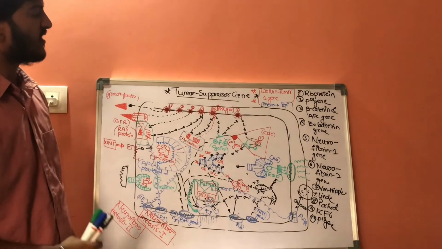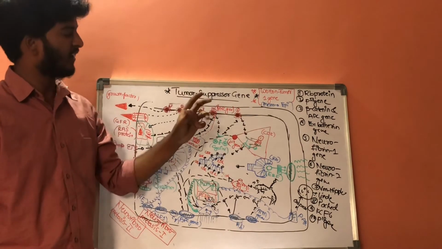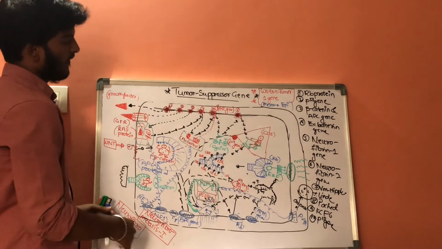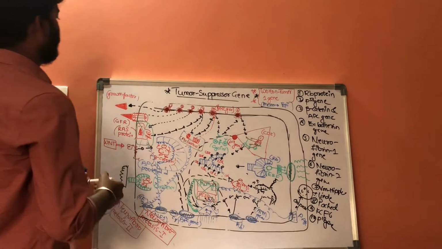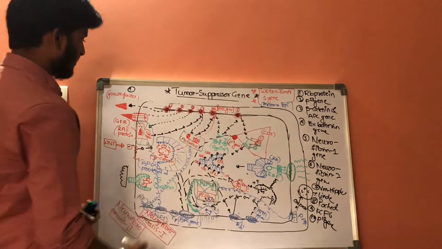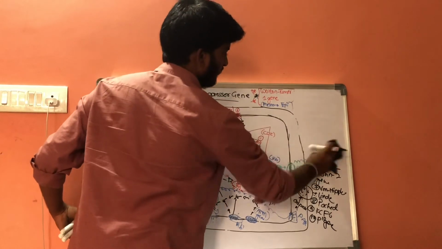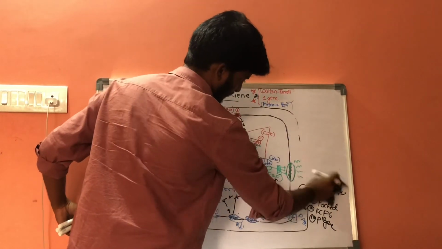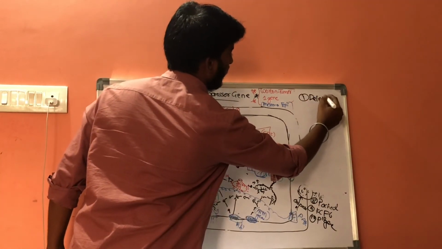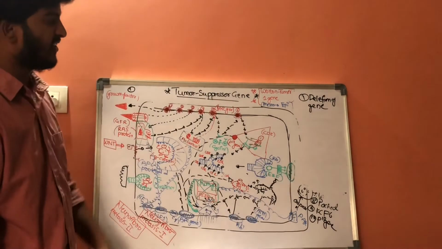Now, let us discuss how these tumor suppressing genes will convert a normal cell into a neoplastic cell. That is, first one is deletion of these genes.